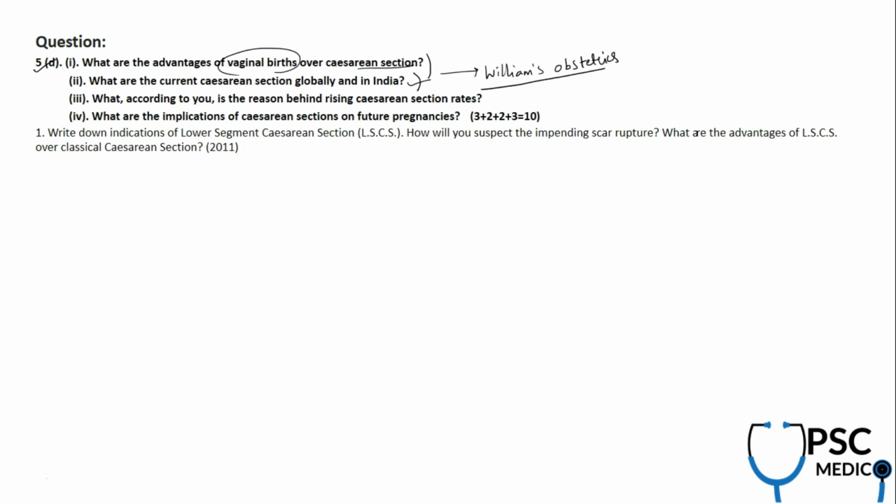Now a similar question was asked: what are the indications of LSCS, and in the subsequent pregnancy how will you suspect impending scar rupture, and what are the advantages of lower segment cesarean section over classical cesarean section? This was asked in 2011. For me, this is kind of a new question, and you can only answer this if you go through this topic from Williams, which, along with Mudaliar, Menon and Datta, we also take as reference when we are working on the notes part.